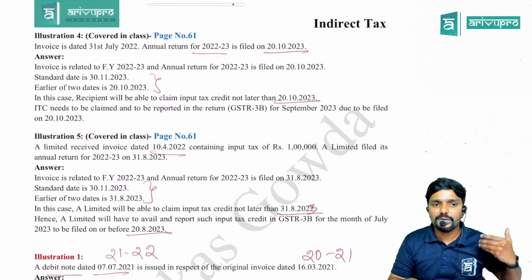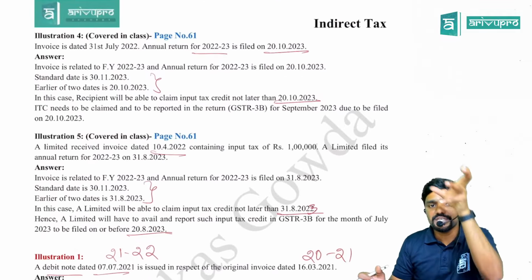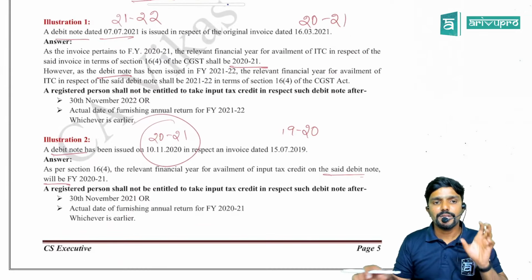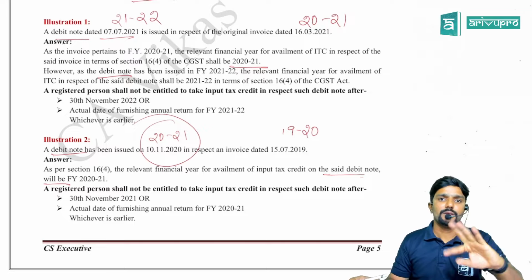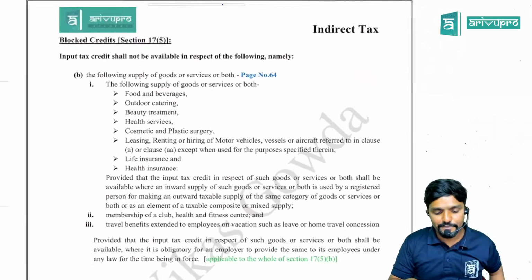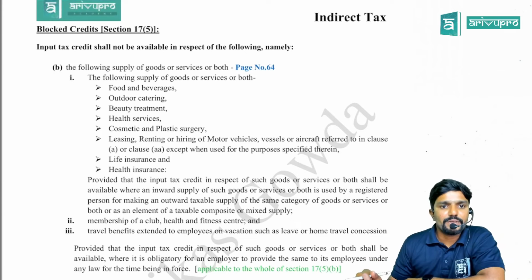So the 2 examples which I had already discussed in the class, that is illustration 4 and 5, were with respect to invoice. Now I have added 2 more illustrations. This is with respect to debit note. Please go through both and be careful, guys. Yeah. Next, blocked credit, section 17, subsection 5.